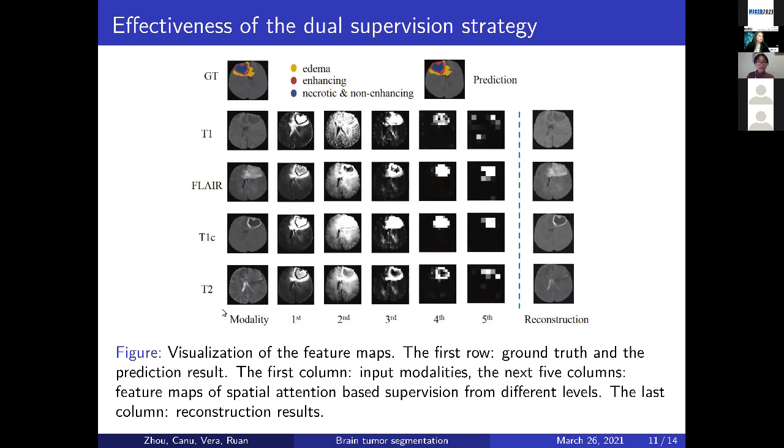So from the left part, we can observe that thanks to the spatial attention module, the network can learn the tumor-related features to improve the segmentation result. And on the right part, we can observe that our method has a good reconstruction result. So we conclude that the proposed dual supervision strategy can enable the network to learn the discriminative features to improve the final segmentation result.